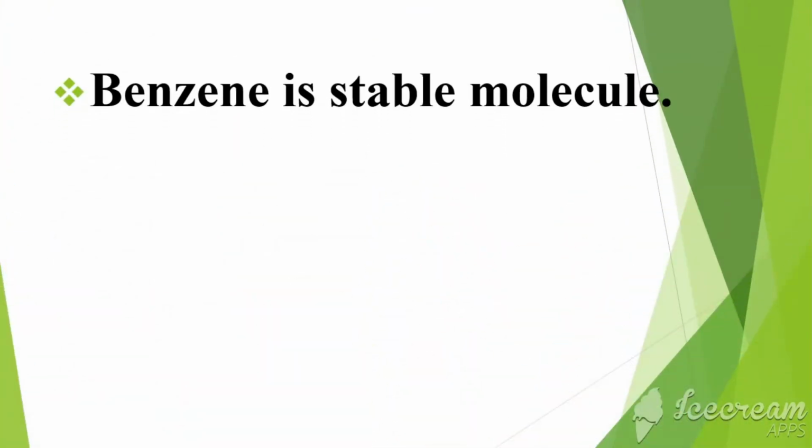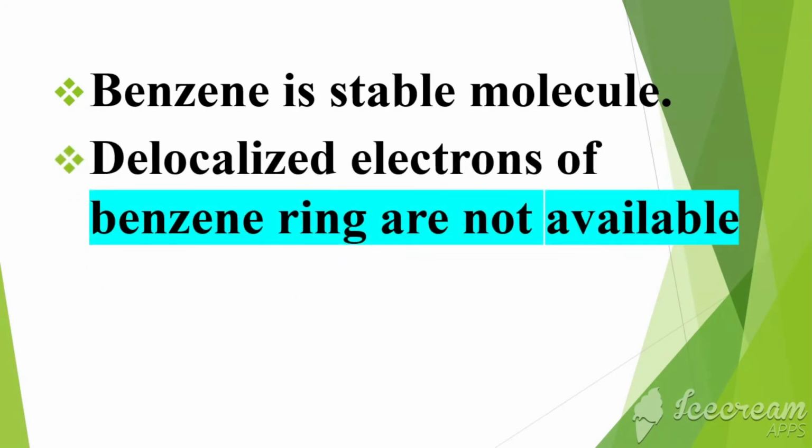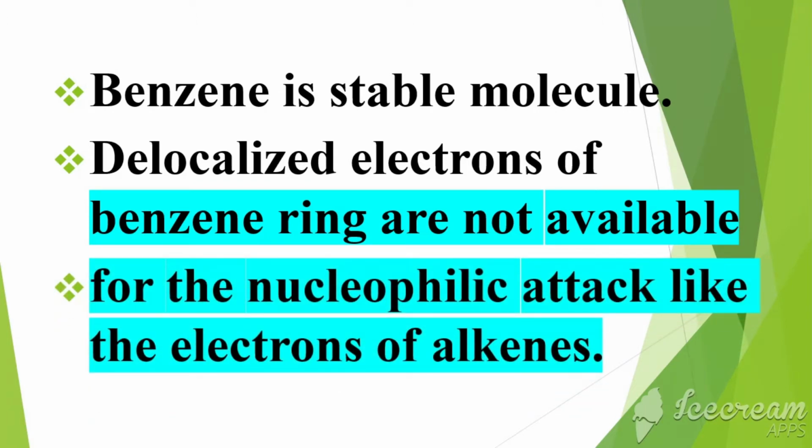Benzene is a very stable molecule due to extensive delocalization. The delocalized electrons of the benzene ring are not available for nucleophilic attack like those of an alkene. Alkene is very reactive; its double bond can easily be donated to an electrophile. But benzene is very stable, and its delocalized electrons are not easily available for attack by an electrophile.